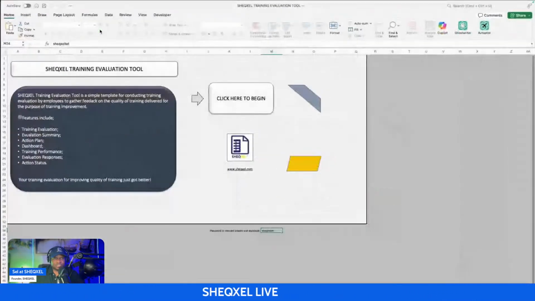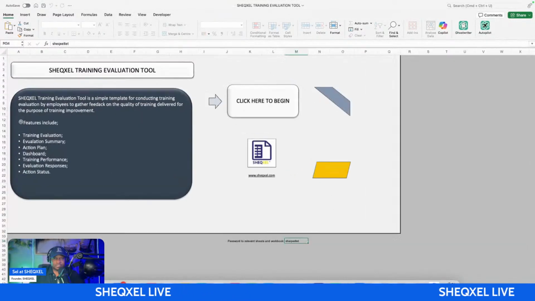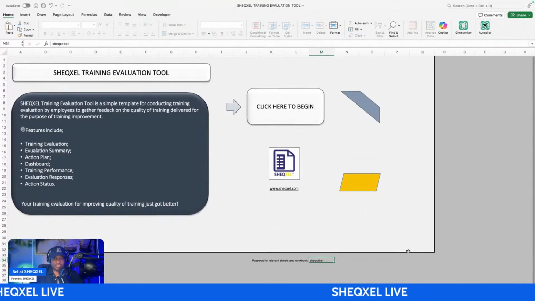So on that note, I'm just going to show you one amazing template. Okay, this is a very amazing template for conducting training evaluation.